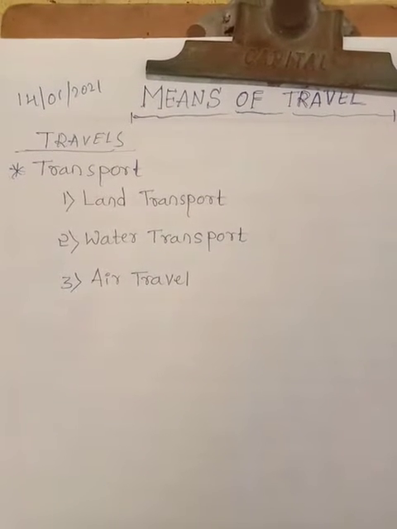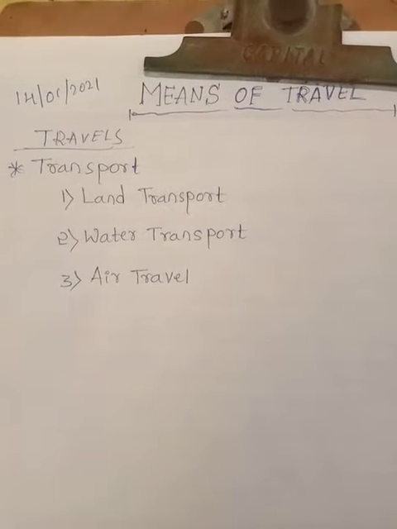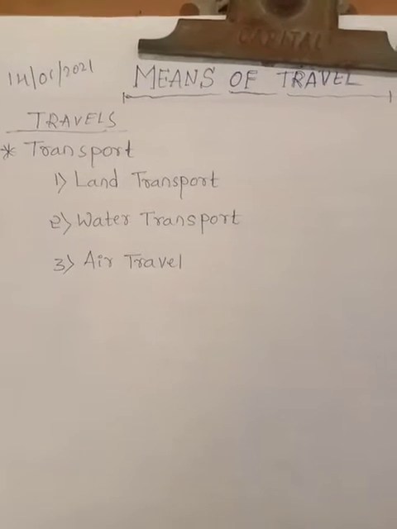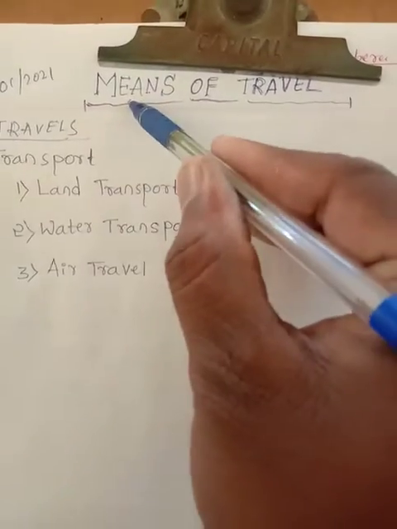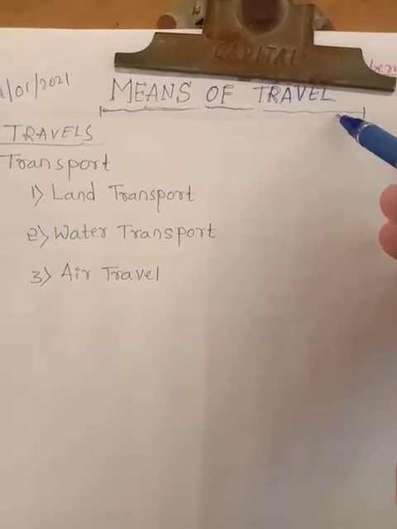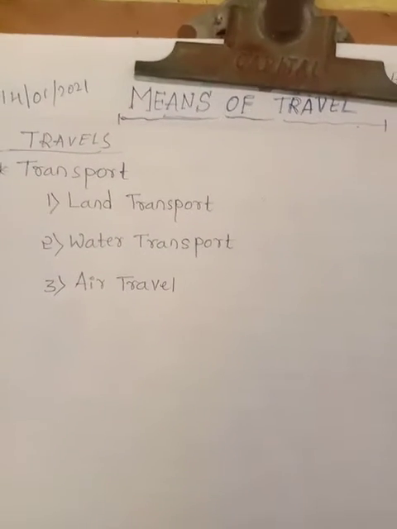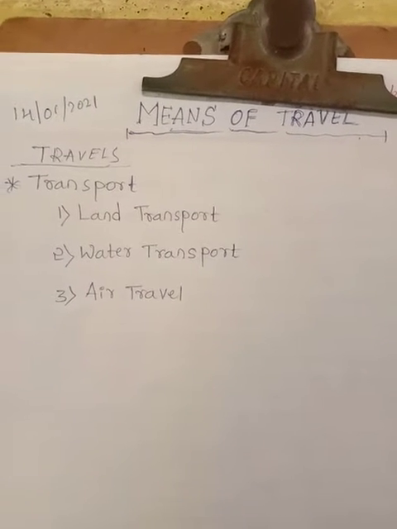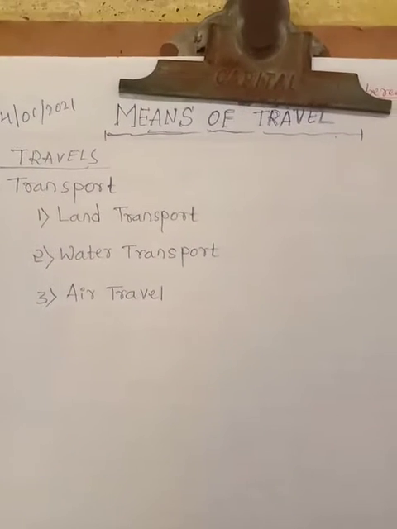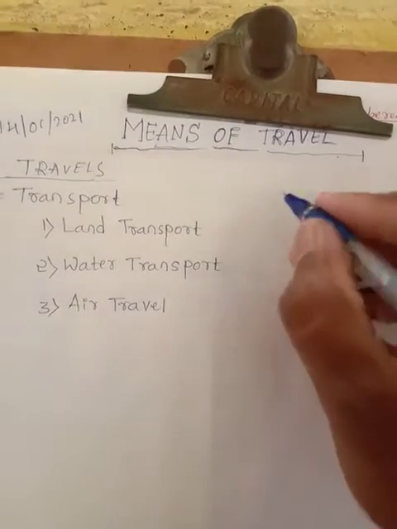Let's come, students. We have to study one of the important sub lessons, Unit 8: Means of Travel. Students, what is this? Means of travel. I hope you have understood already. Travel means we are changing from one place to another place by using different tools. Do you know the discovery of the wheel?